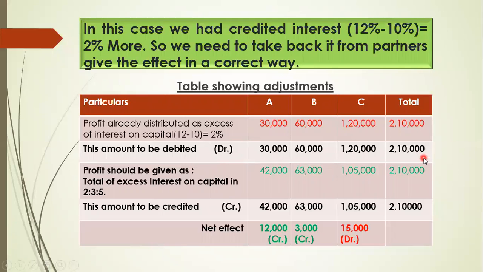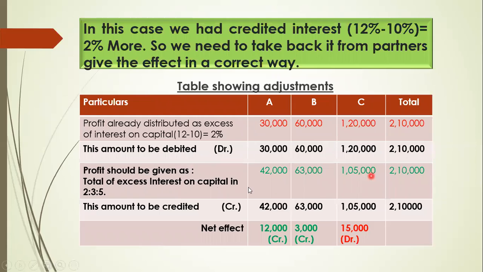Now tell me, if we have given 2,10,000 more, this means our profit reduced by that much rupees. Which profit? The divisible profit, so we did not distribute it. So this amount we have to take back and distribute in the profit sharing ratio. This profit should be given as total excess interest on capital in 2:3:5.